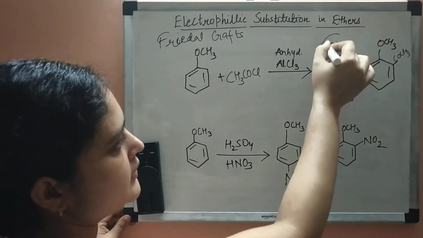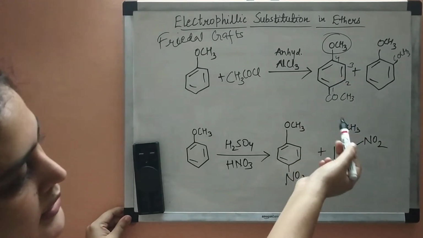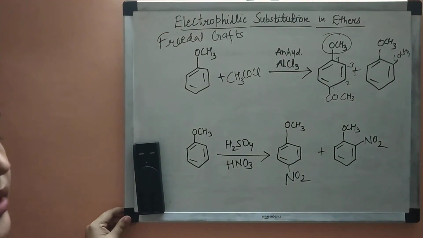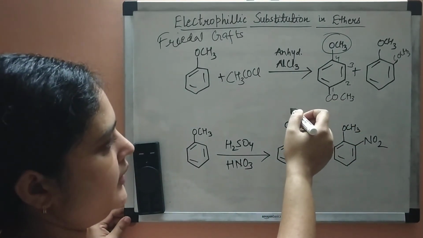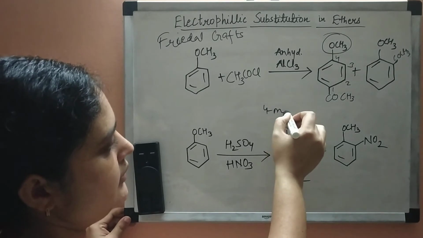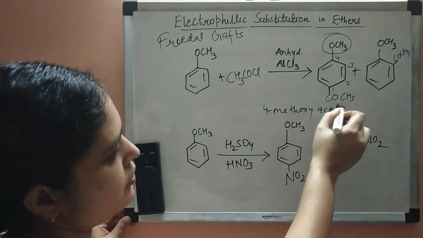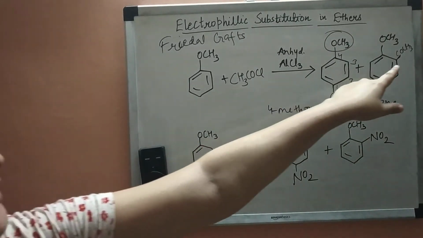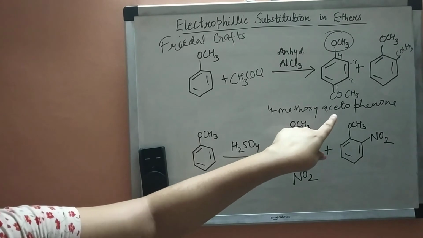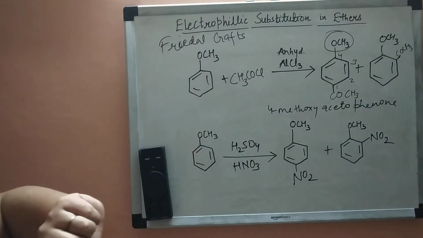So this is methoxy group, and when benzene ring is attached to COCH3, it is known as acetophenone. So we will name it as 4-methoxy acetophenone, and similarly this will be named as 2-methoxy acetophenone. So this is Friedel-Crafts acylation.